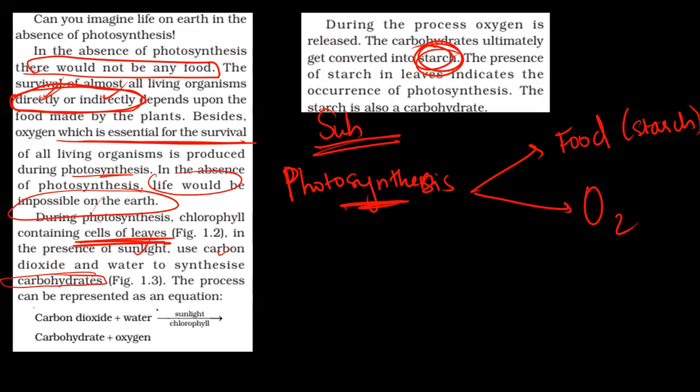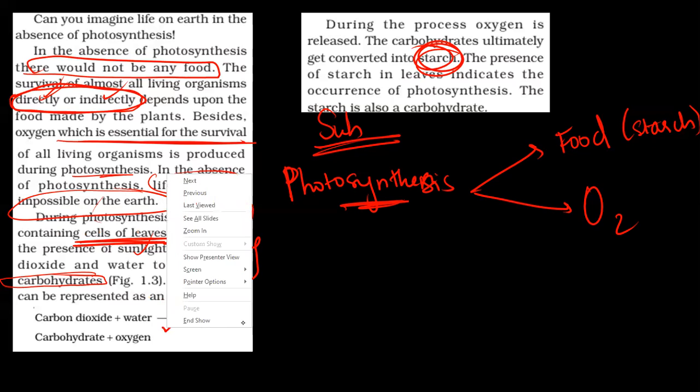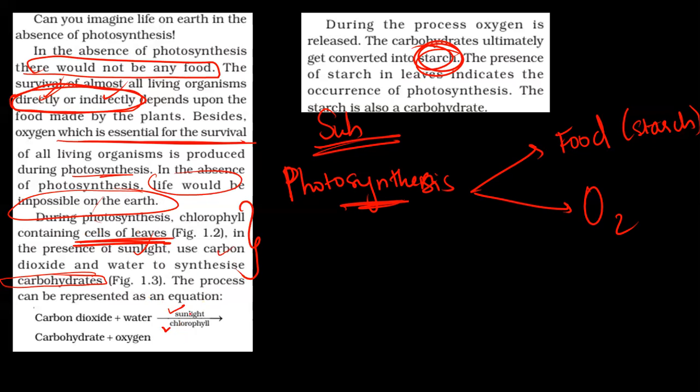Now, this is the equation, as I had said. Carbon dioxide, you can correlate with this paragraph. It will be very easy. So, during photosynthesis, in presence of sunlight and chlorophyll, we get carbohydrate or starch and oxygen. But what are the raw materials? Carbon dioxide and what? You can write